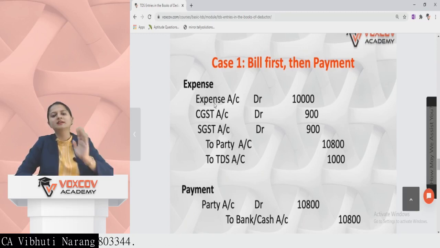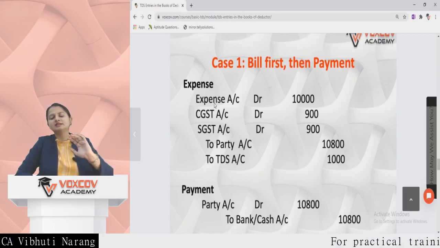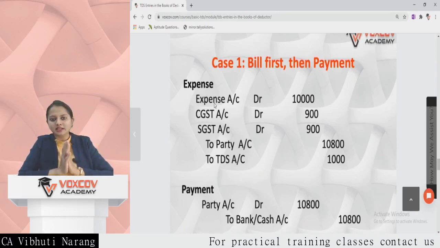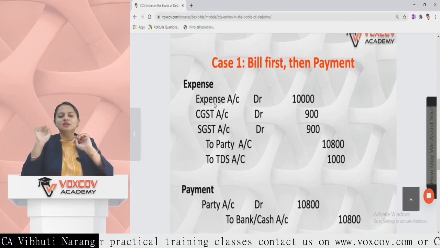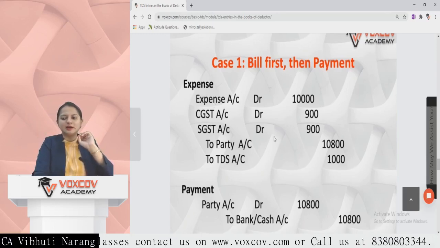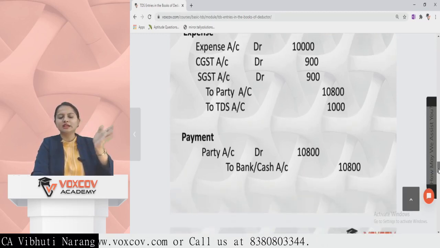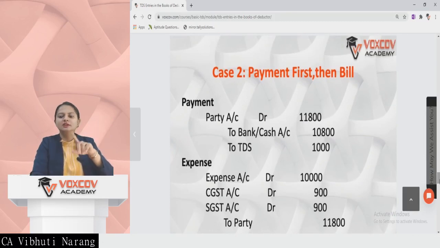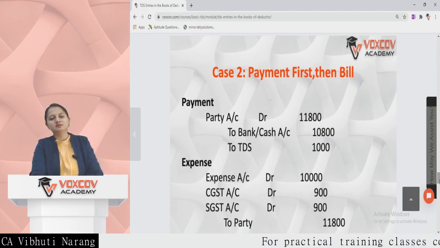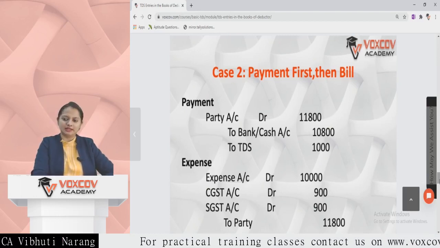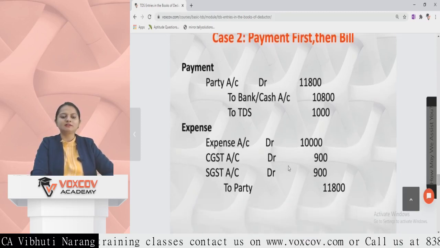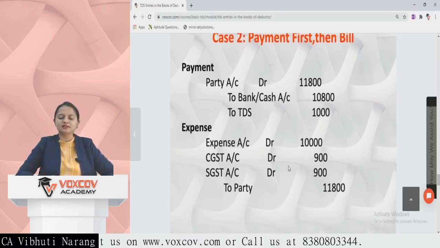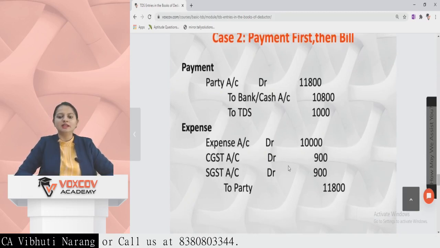So input is current asset and it has to be debited. So 10,000 debit, 900 and 900 CGST, SGST to be debited, to party 10,800, that is 11,800 minus 1,000 for TDS. Balance is party account debit to bank, that is 10,800 to bank 10,800. If you are making payment first, then party with the total amount is to be debited 11,800, to TDS 1,000 and to bank cash 10,800. Bill amount, normal bill entry will be expense account debit, CGST debit, SGST debit to party with the total amount 11,800.